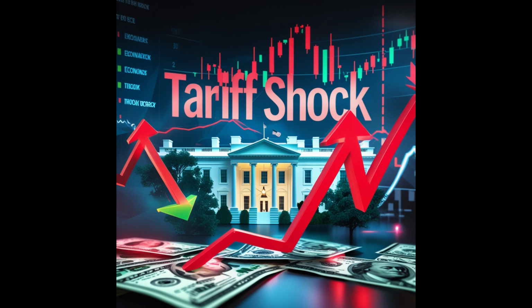Okay, so if these tariffs contribute to inflation, how does the Fed respond? What tools do they have at their disposal? The Fed's most powerful tool is its ability to adjust interest rates. Raising interest rates makes it more expensive to borrow money, which can cool down an overheated economy and help curb inflation. But wouldn't slowing down the economy have negative consequences too? Of course. It seems like a tricky balancing act.